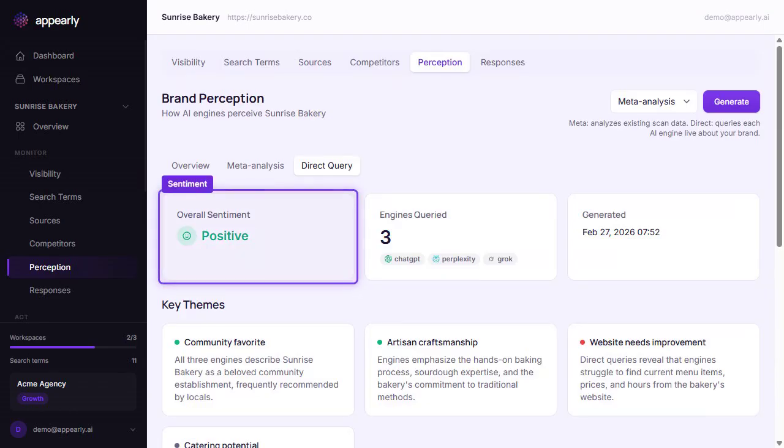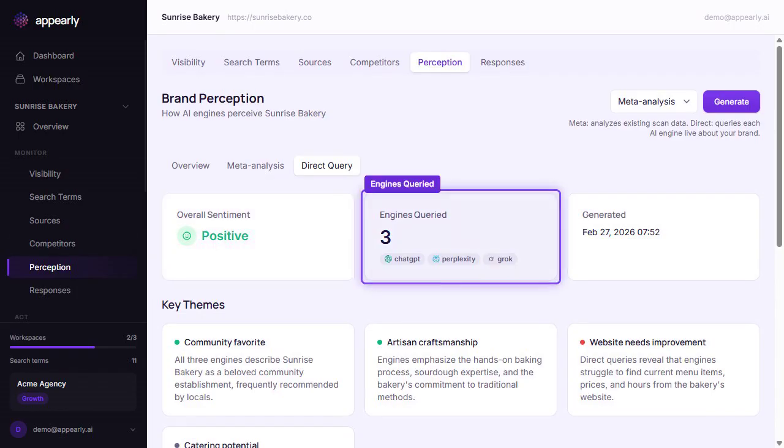Now, let's switch to direct query. This is a completely different approach. Instead of analyzing existing scan data, Appearly asks each AI engine directly, "Tell me about this brand." The result is the unfiltered version of what someone would hear if they asked ChatGPT, Perplexity, or Grok about your business right now. It's the most honest mirror of your brand's AI reputation.